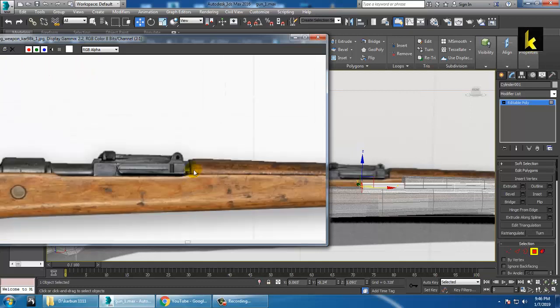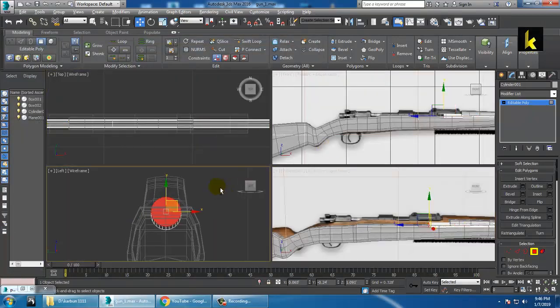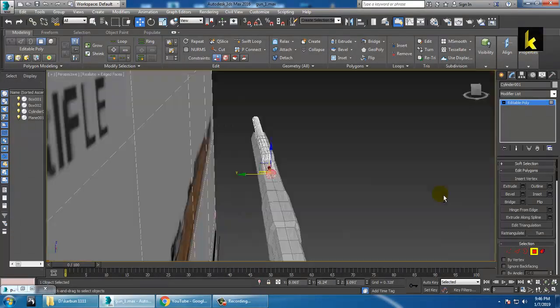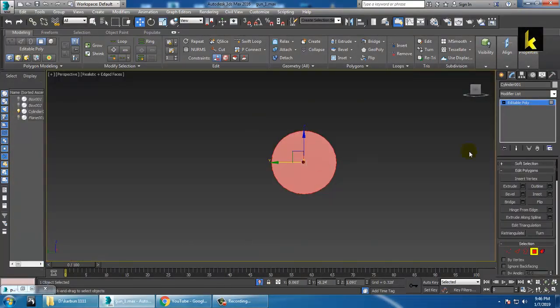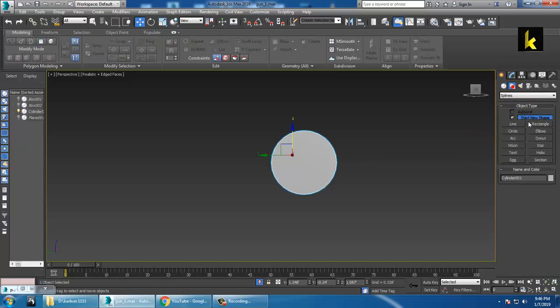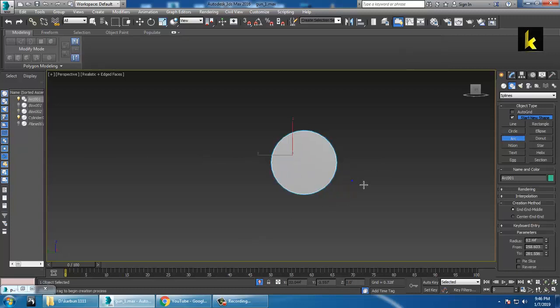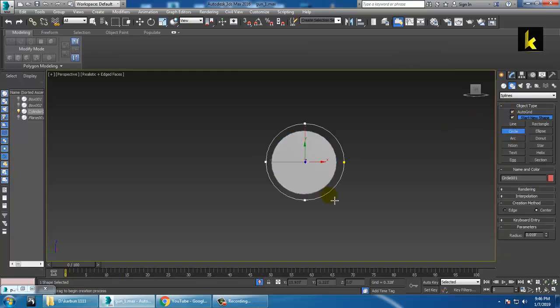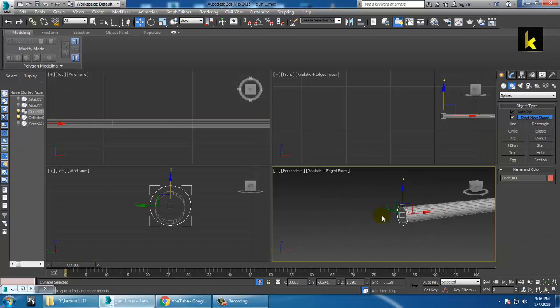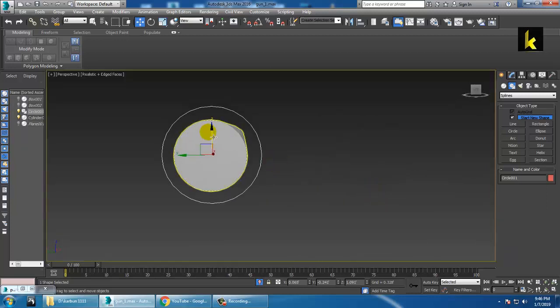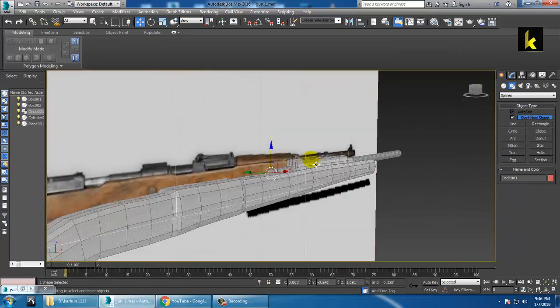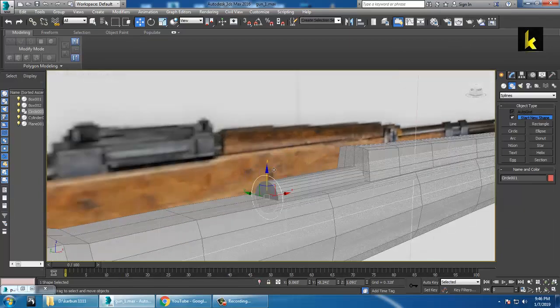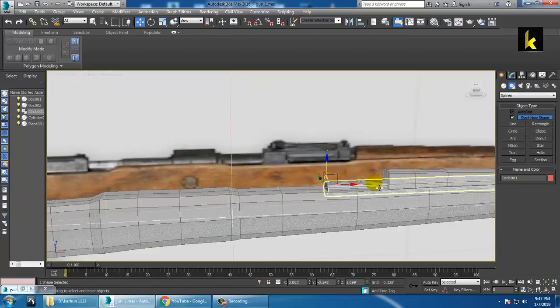Now what you can do over here is press Alt and Q. You can click over here and you can take an arc, or you can also use a circle over here. So just push the circle over here like this and isolate it. Select the circle. Okay, so make sure you are pushing it over here first.